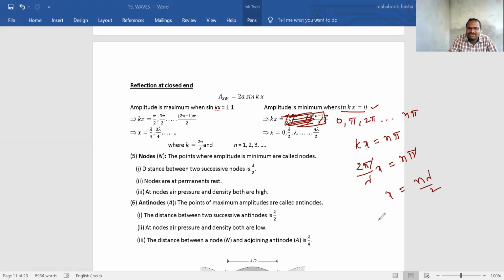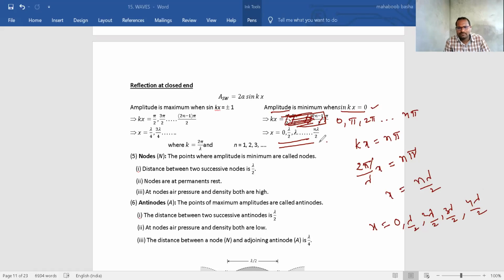Clear? Means amplitude will be minimum at x values 0, lambda by 2, 2 lambda by 2, 3 lambda by 2, 4 lambda by 2. At these distances, you will get minimum amplitude. No, I'll take one more class. First listen to this class. Later you ask questions. First listen to this class. Okay.